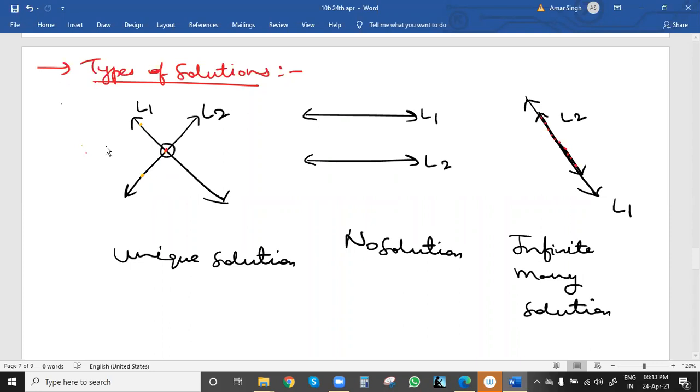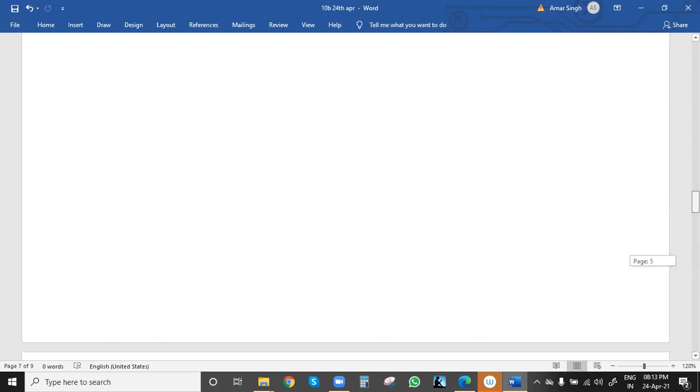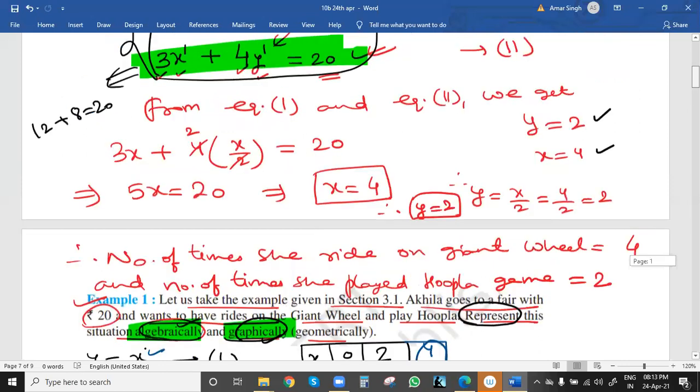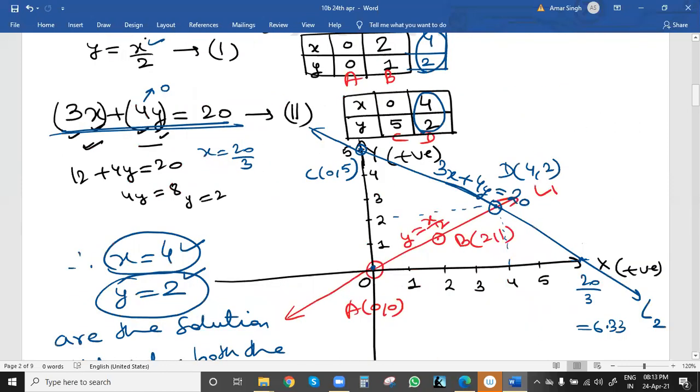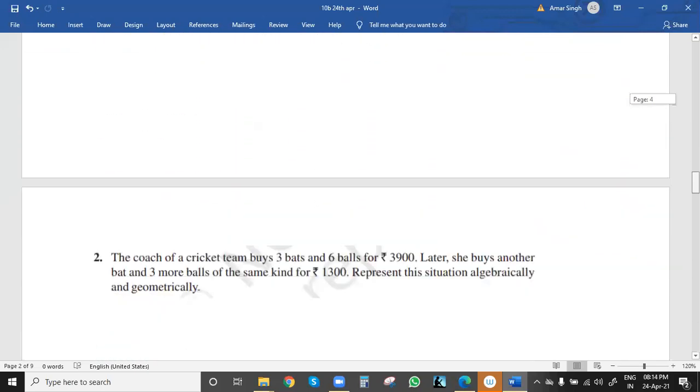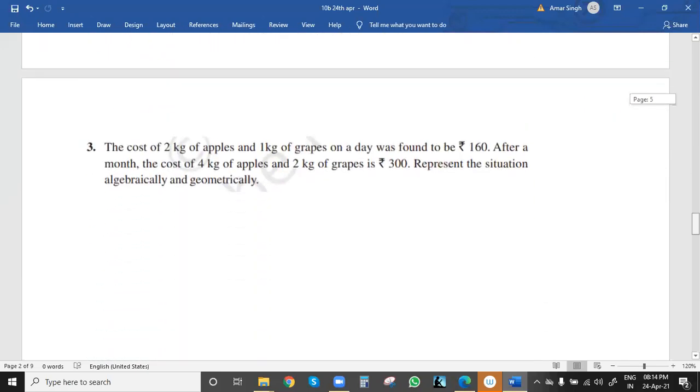Now the main thing is how we can find it. Is there any method or technique, before drawing the graph, because these graphs take some time to draw? So my question is, before drawing these graphs, can we know whether we will get a unique solution, infinite solutions, or no solution? That technique we will learn now. Before solving, we will come to know which case we have.